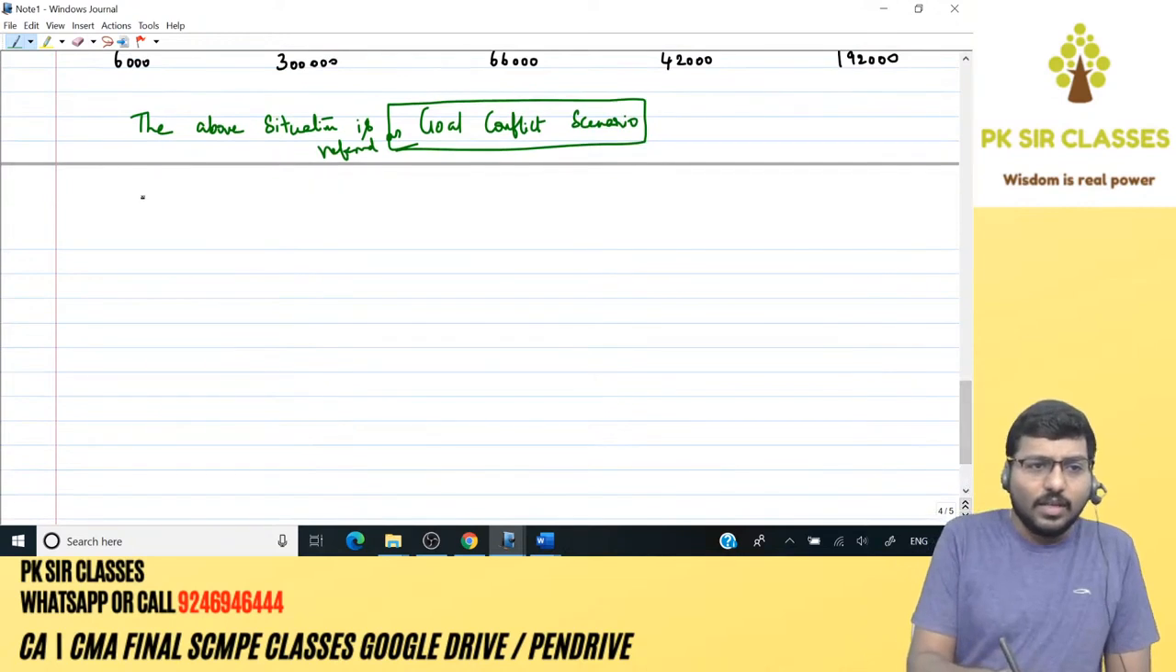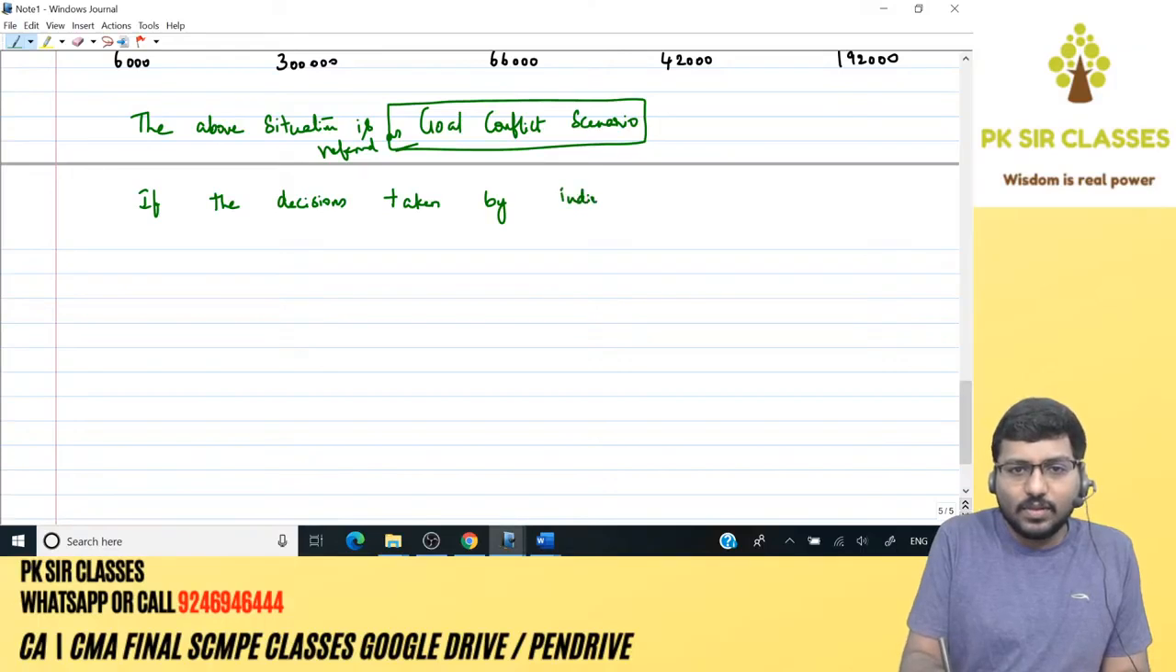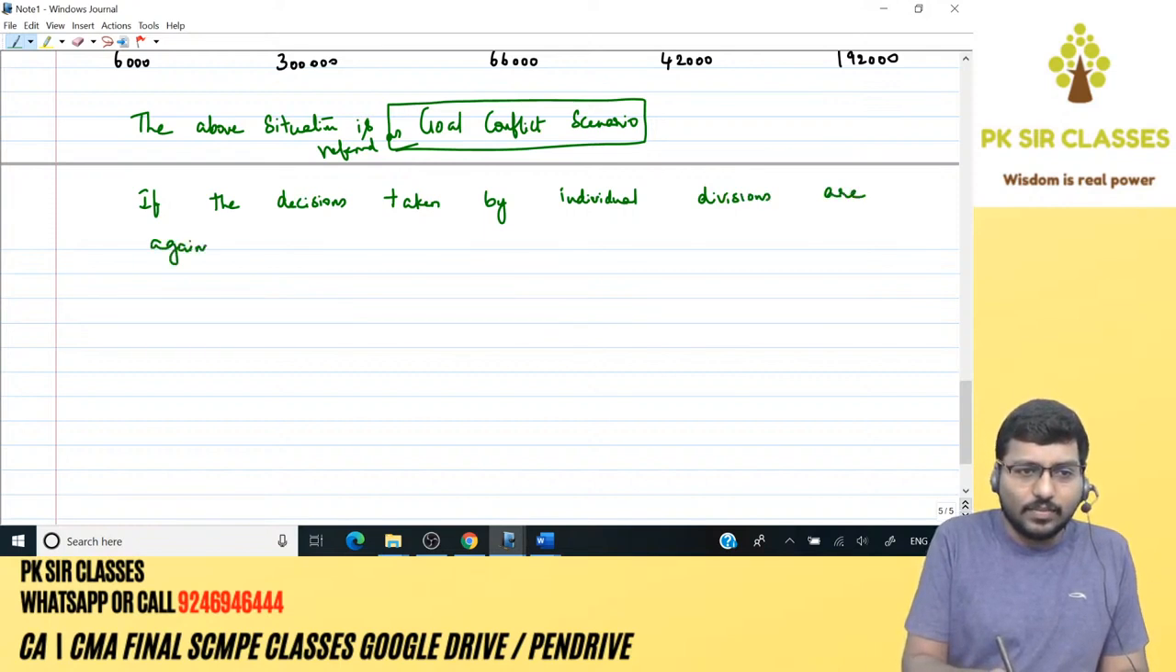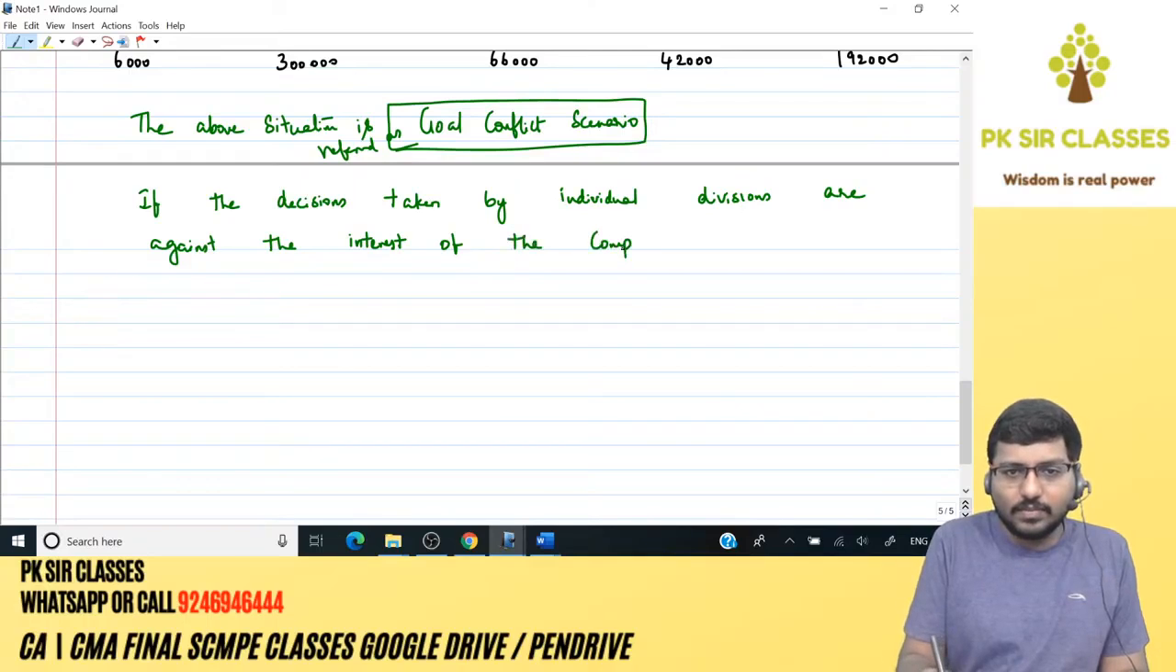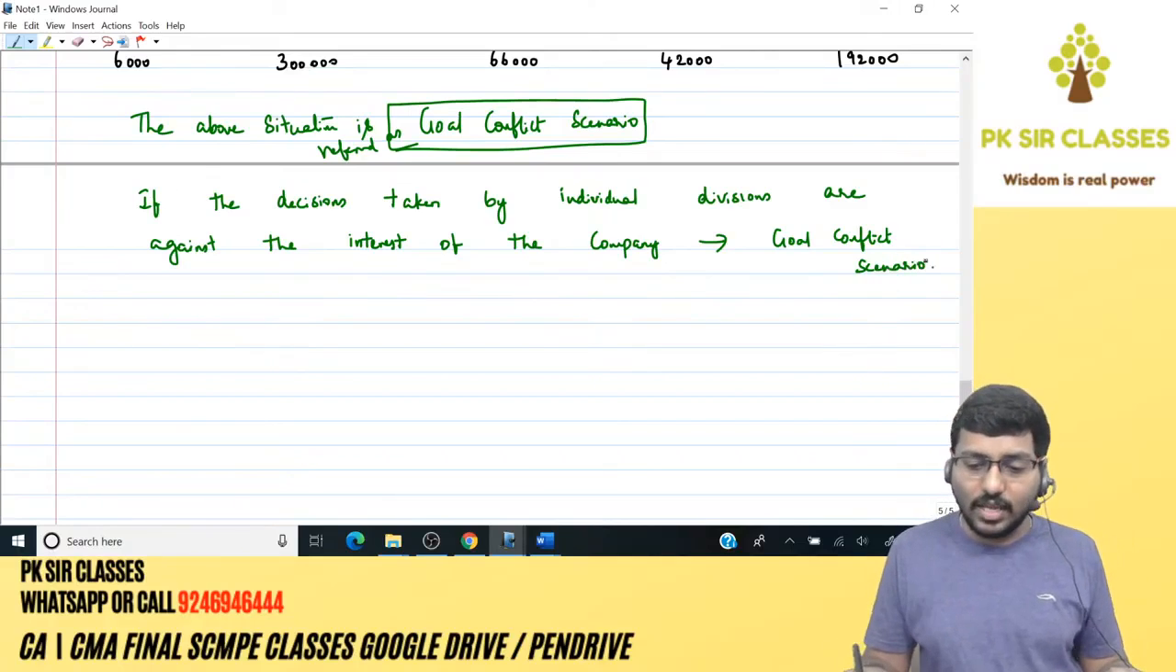See it. If the decisions taken by individual divisions are against the interest of the company, then it is called a goal conflict scenario. Goal conflict scenario.